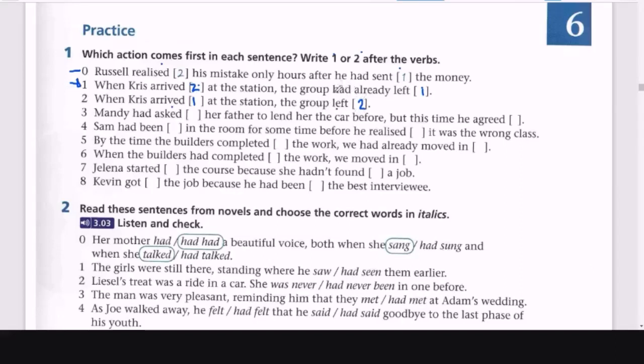In the first one, yes, dice had already left. This is the past perfect. But in number 2, there is no past perfect. No past perfect. You see, that's the difference. Yes, it's past simple. And what about number 3?